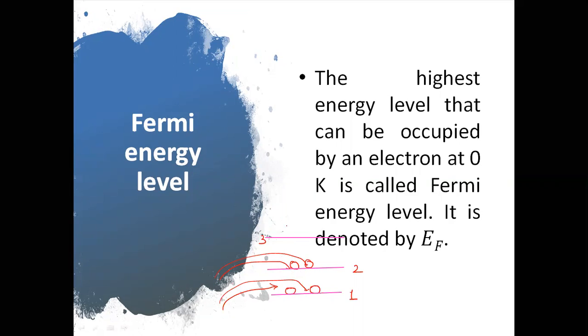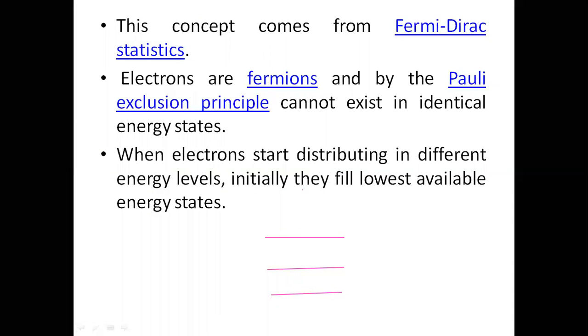Similarly, the filling of electrons takes place in energy levels. So in energy levels, the filling of electrons takes place according to Pauli's exclusion principle. Pauli's exclusion principle says that in one energy level, two electrons can stay with the opposite spin.